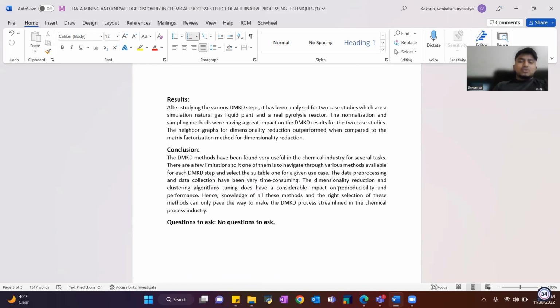Coming to the conclusion, the DMKD methods have been found very useful in the chemical industry for several tasks. There are a few limitations to it. One of them is to navigate through the various methods available for each DMKD step and select the suitable one for a given use case. The data pre-processing and the data collection have been very time consuming. The dimensionality reduction and the clustering algorithm tuning do have a considerable impact on reproducibility and performance. Hence, knowledge of all these methods and the right selection of these methods can only pave the way to make the DMKD process streamlined in a chemical process industry.